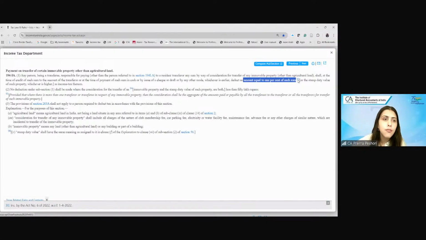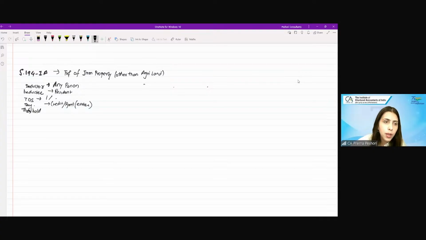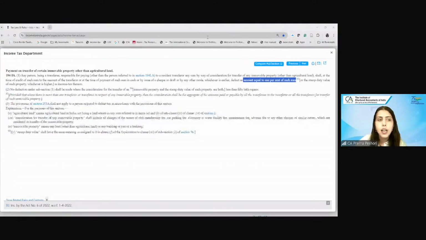So the timing is credit or payment, whichever is earlier. Therefore, TDS on 1% of the consideration or the stamp duty value, whichever is higher.